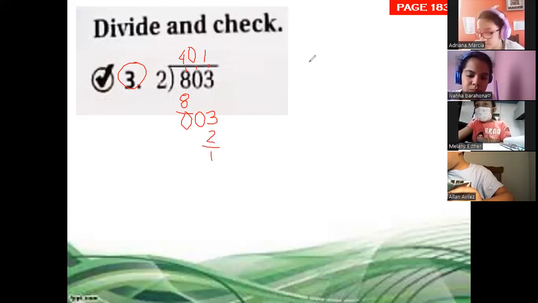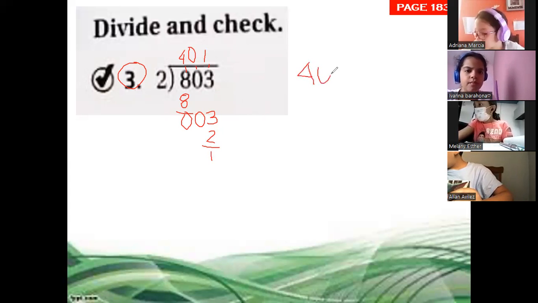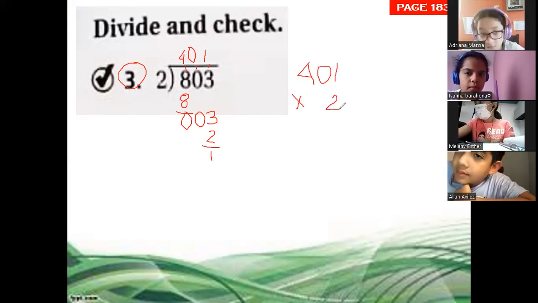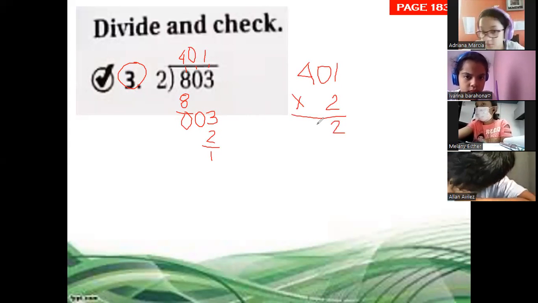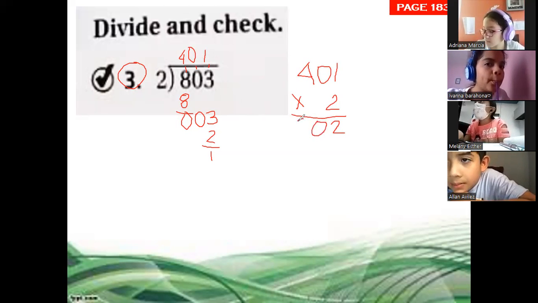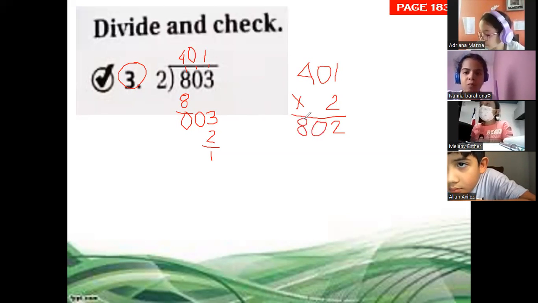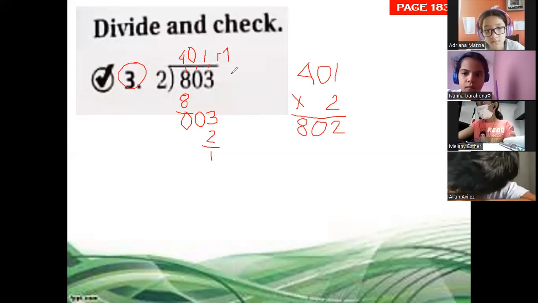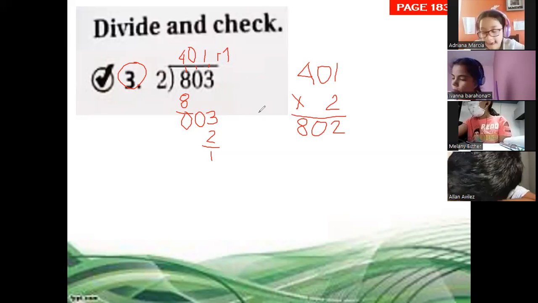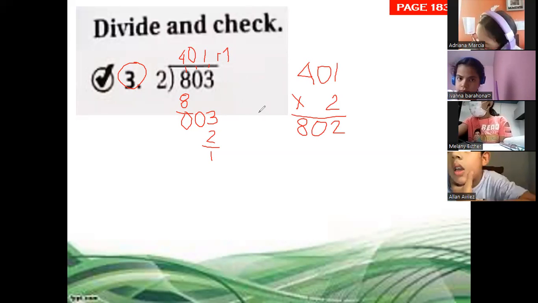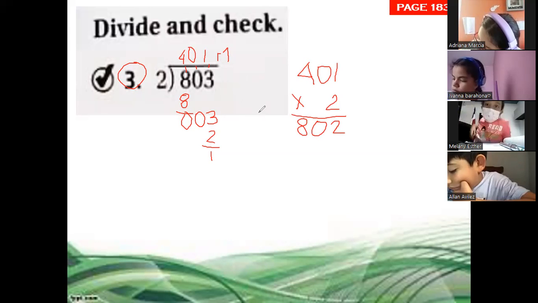Now, let's check. 401 times 2. 2 times 1, 2. 2 times 0, 0. 2 times 4, 8. Okay, we have a mistake? No, because we have a remainder. And on page 186, at the end, it says if there is a remainder, add it to the product.